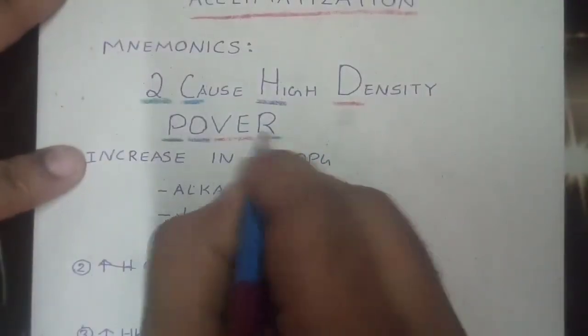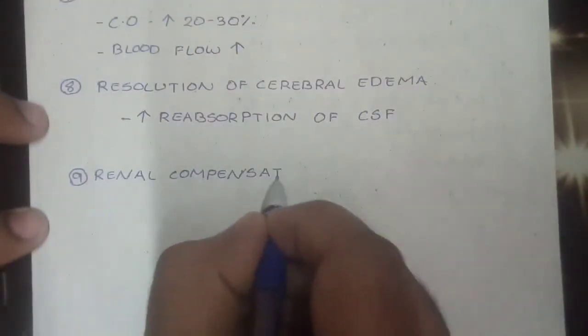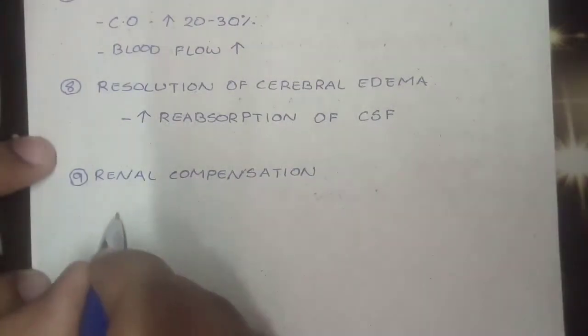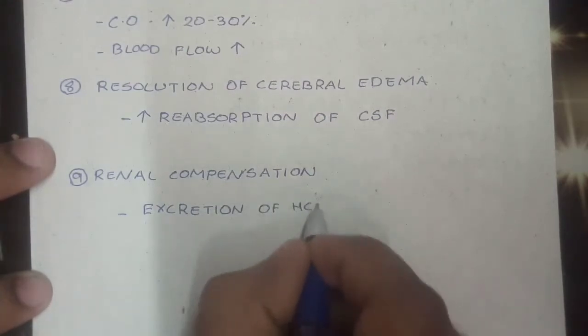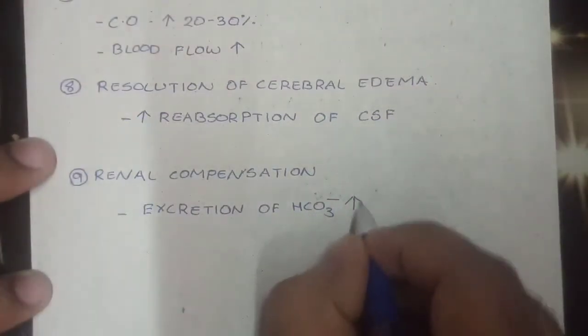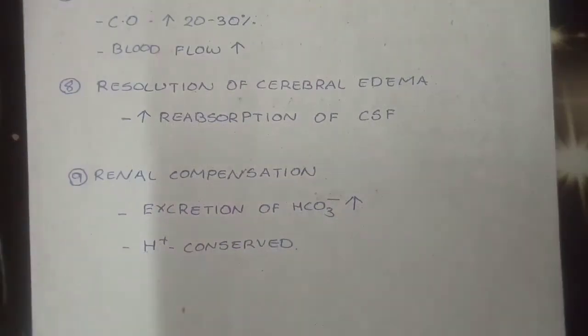Now the last one, R, represents the renal compensation. Renal compensation for respiratory alkalosis begins within a day. Renal excretion of HCO3- is increased and hydrogen ions are conserved, and thus prevent the alkalosis.